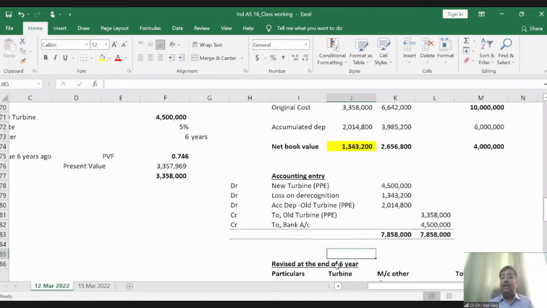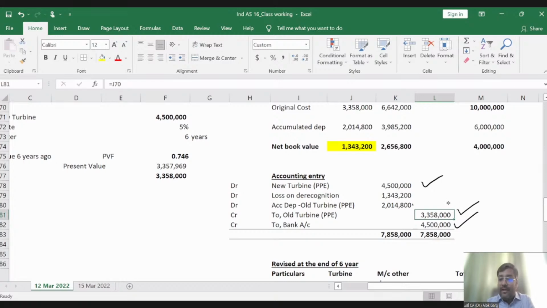So what is my accounting entry? My accounting entry is new turbine account debit 45 lakh. New turbine account debit 45 lakh. And of course, I need to credit bank account by 45 lakh. Right? Clear? Then I need to derecognize the old turbine. Old turbine 33 lakh 58,000.